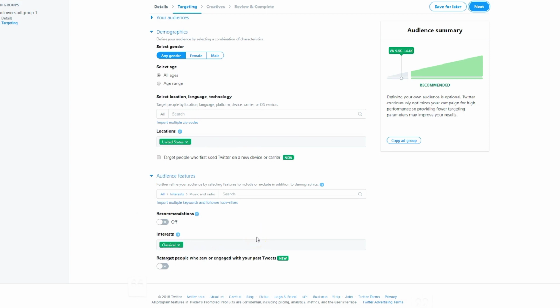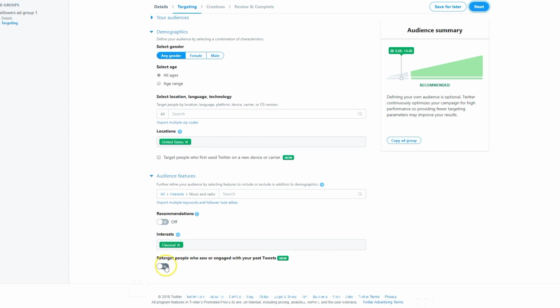Now, the problem with that for us is we set all of our demographics to super broad. So because we're so broad, I don't know that having Twitter's algorithms go out and find popular hashtags and usernames associated with this demographic is going to be of any use to us at all. So I'm going to leave that turned off, but it definitely sounds like something worth exploring depending on how narrow your audience becomes and how narrow your demographics get.